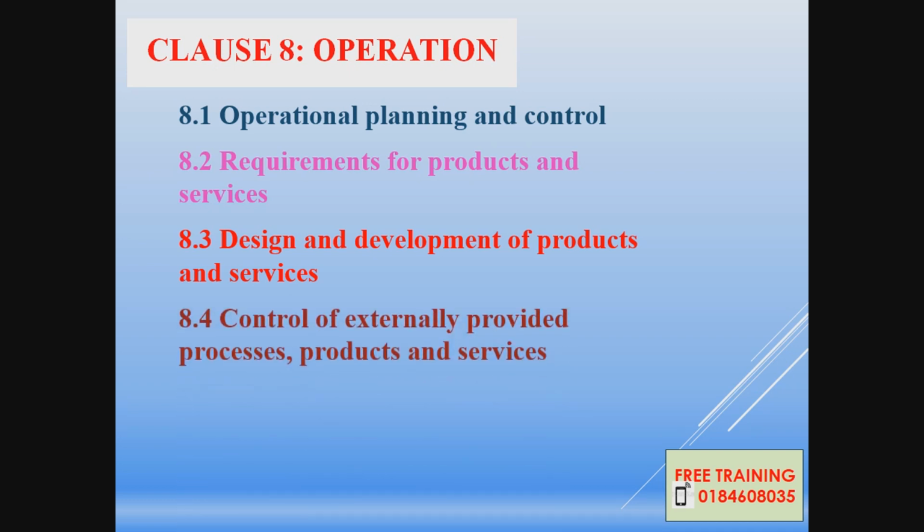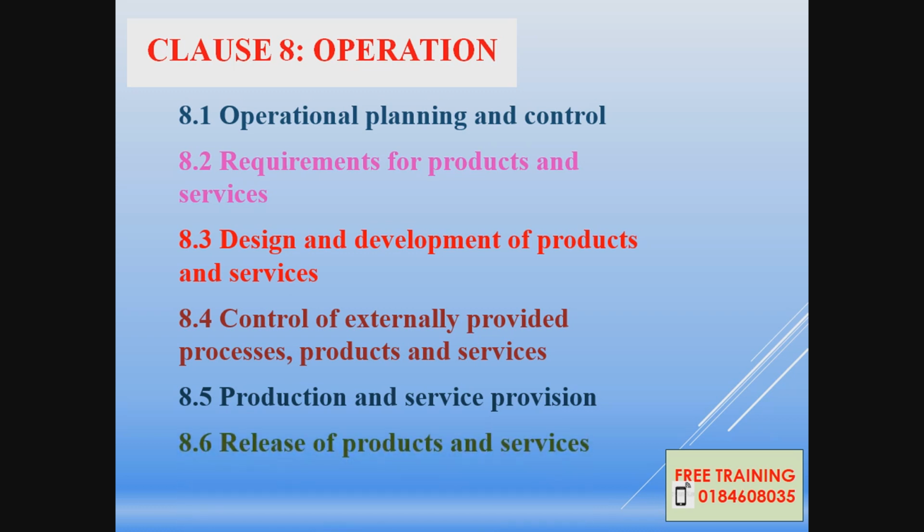And 8.4 control of externally provided processes, products and services. It's for your purchasing department, subcontractor department. And production and service provision 8.5.